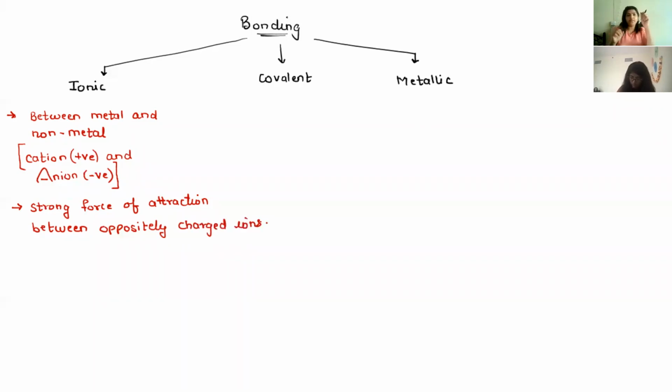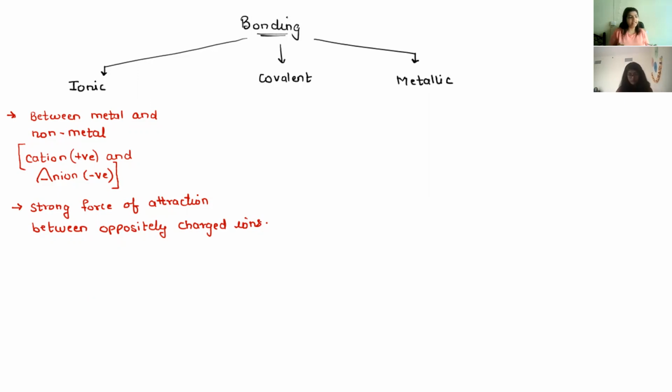Because there is one positive ion and one negative ion, they will definitely attract each other. So comparatively, ionic bond is the strongest of all the bonds. Ionic bond is strongest, then covalent bond, as well as compared to metallic bonding.